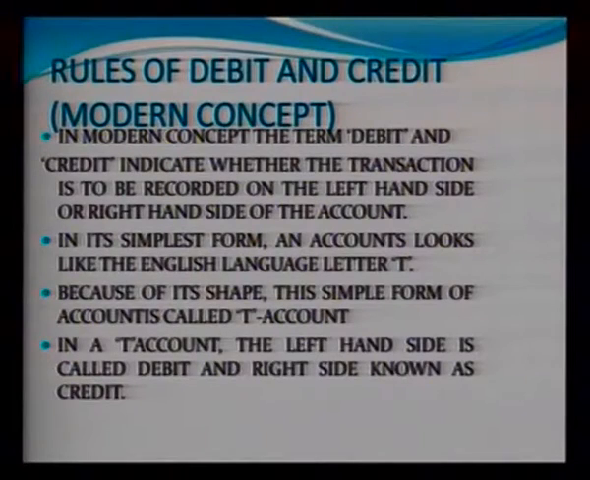In the modern concept, the terms debit and credit indicate whether the transaction is to be recorded on the left hand side or the right hand side. In its simplest form, an account looks like the English letter T. So, what are the different sides of a T account? As you have mentioned, the account is of a T shape, which means there will be one horizontal line and one vertical line. The left hand side of the account is known as the debit side, and the right hand side of the account is known as the credit side.